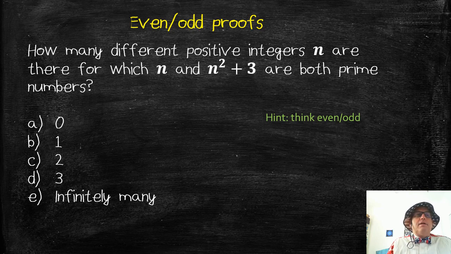Okay, a nice challenging problem here using the facts about even and odds. How many different positive integers n are there for which n and n squared plus 3 are both prime numbers? I'm going to pause the video and I want you to think what the answer is.